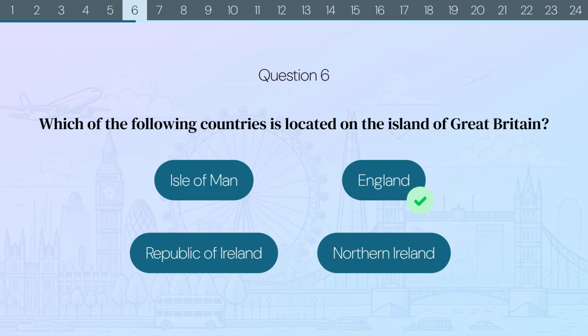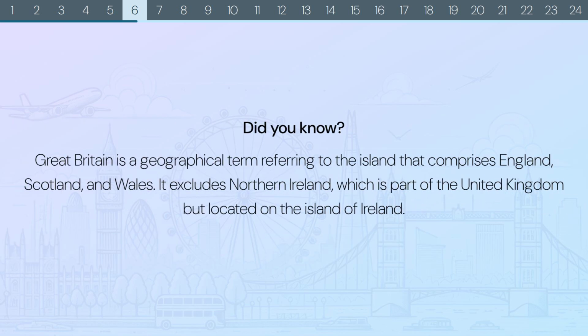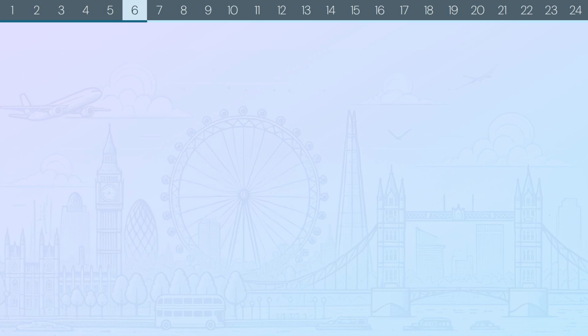The correct answer is England. Did you know? Great Britain is a geographical term referring to the island that comprises England, Scotland, and Wales. It excludes Northern Ireland, which is part of the United Kingdom but located on the island of Ireland.